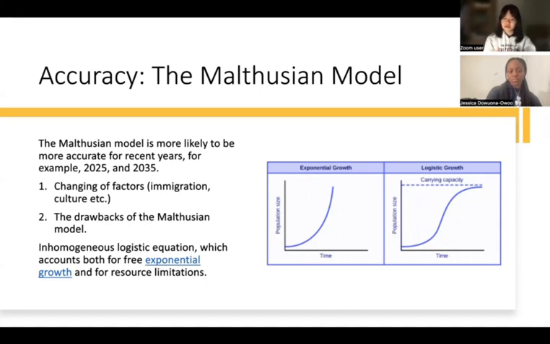However, what I should also mention is that the Malthusian model, although we both use it, is not so effective when used to predict the population, especially over a long time. For example, first of all, there are a lot of changing factors such as immigration, culture change, and so many things that we cannot control. And secondly, the drawbacks of the Malthusian model.